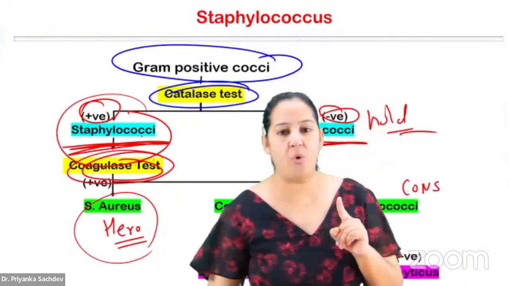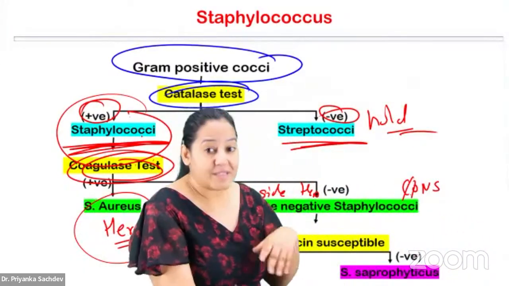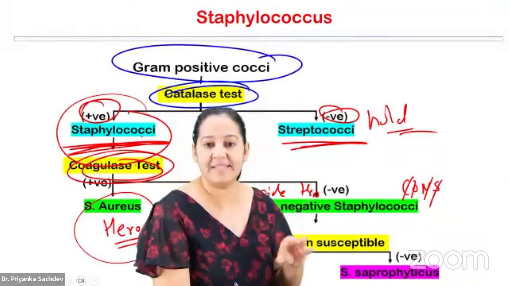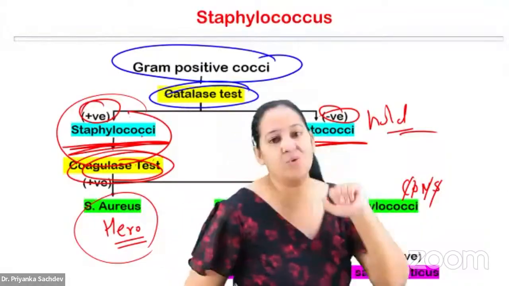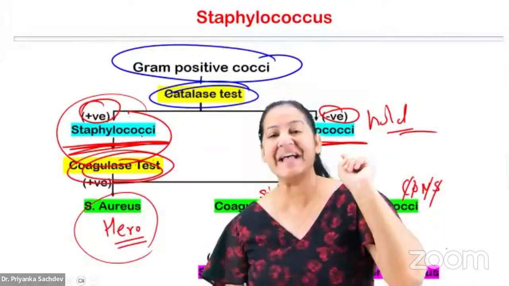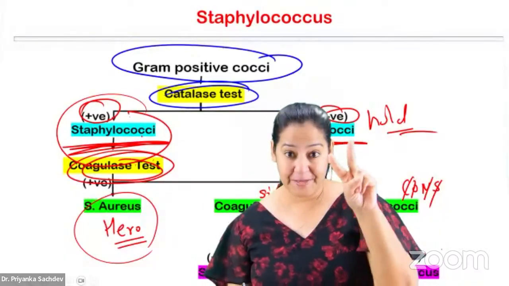What is the full form of CoNS? CO is coagulase: coagulase negative Staphylococcus. These are known as CoNS. So basically, we have 2 side heroes. It's a movie having 3 heroes. One is the main hero, that is Staph aureus, and we have the 2 side heroes.